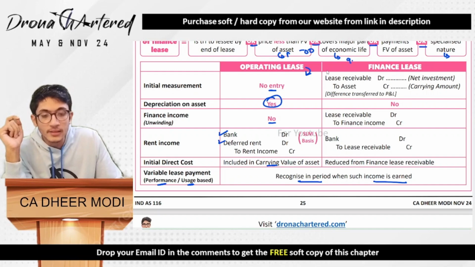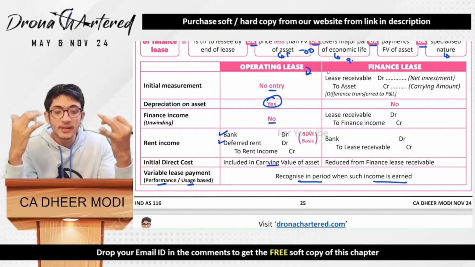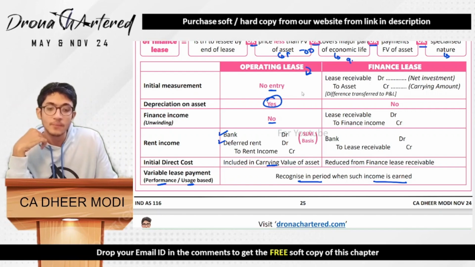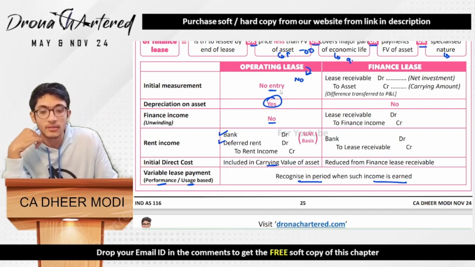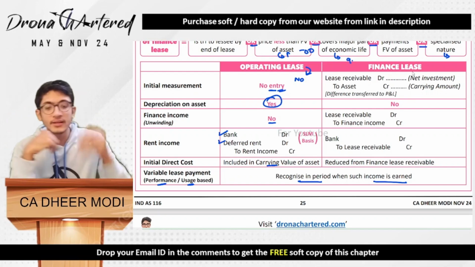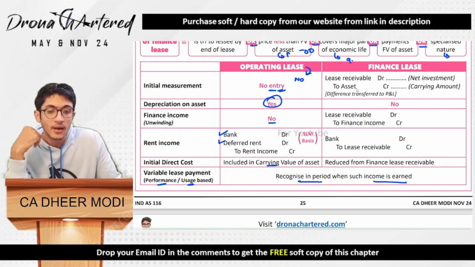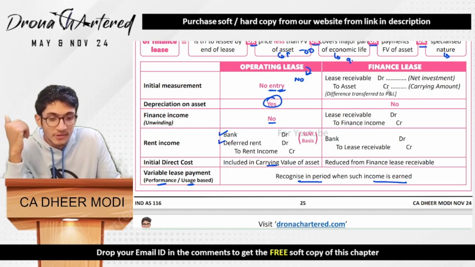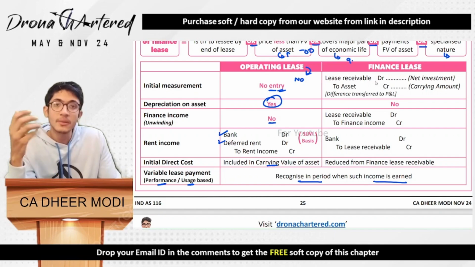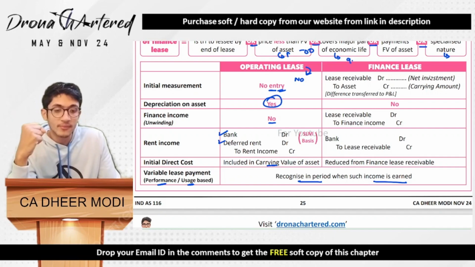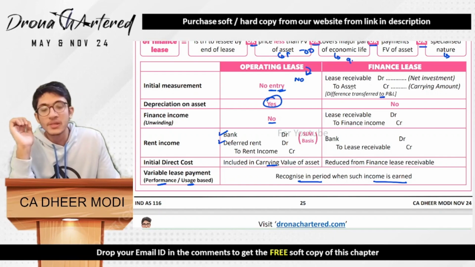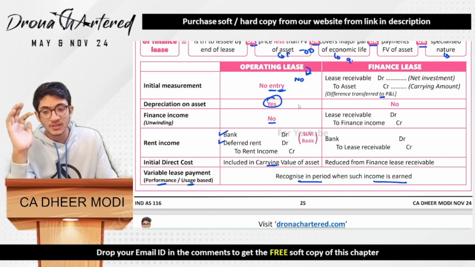Because in operating lease, the asset is not transferred. So since the asset is not transferred, therefore there will be no entry in this case. However, in finance lease, you are transferring the asset, therefore you will be de-recognizing. Asset has a debit balance, so to de-recognize, we will credit it. So therefore, asset is de-recognized, and lease receivable is what the amount you are going to receive. And any difference will be transferred to P&L. So that can either go to debit or credit.